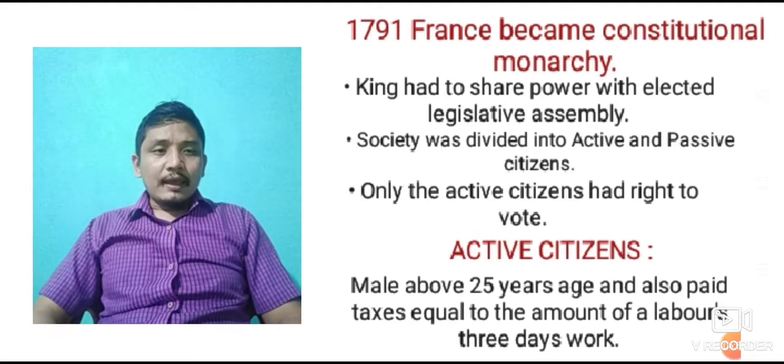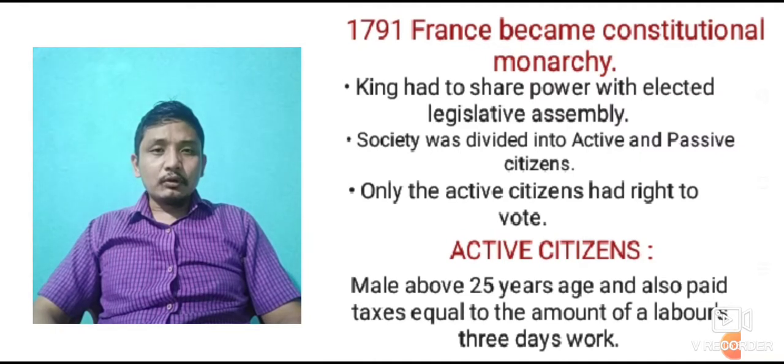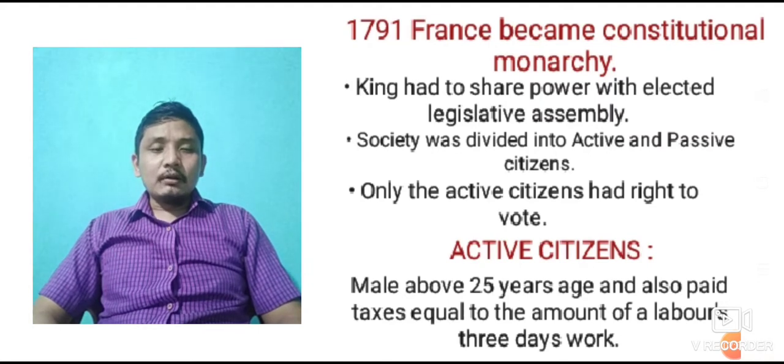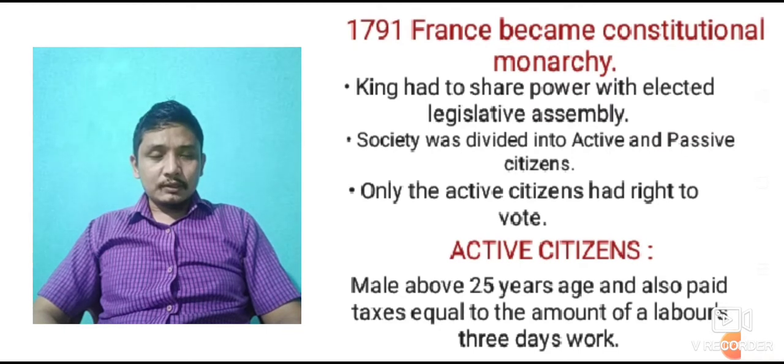At the same time, an active citizen could be only those people who paid tax equal to the amount of a labor's 3 days work. That means the males who were above 25 years of age, and if they could not pay the tax, they couldn't be considered active citizens.